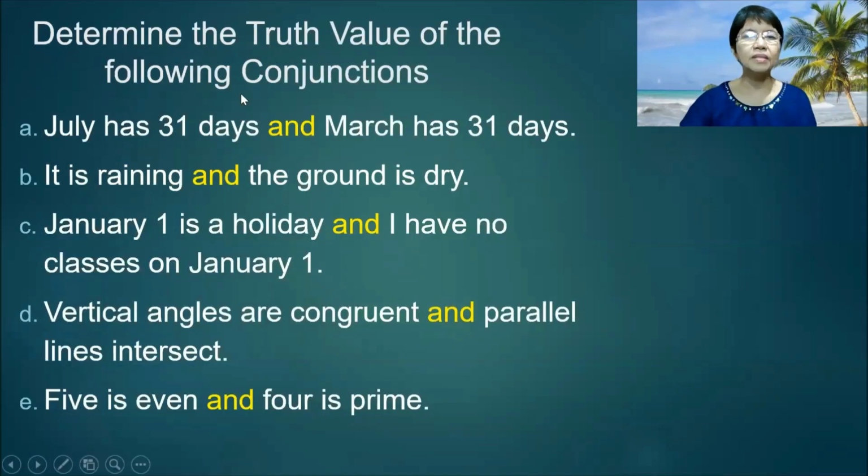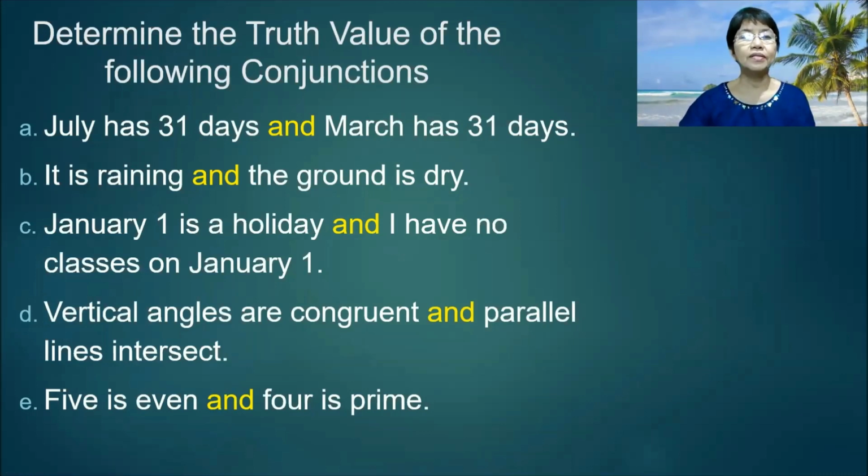Examples. Determine the truth value of the following conjunctions. A, July has 31 days and March has 31 days. July has 31 days, that's true. March also has 31 days. So if you get the conjunction of the two, true plus true equals true.